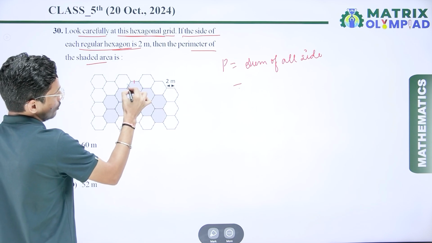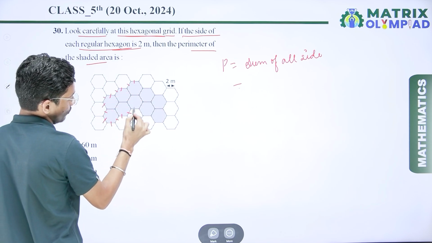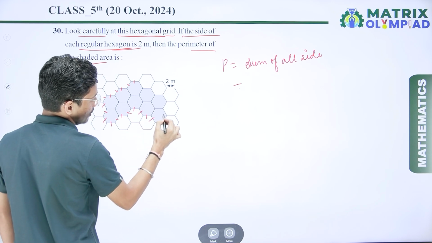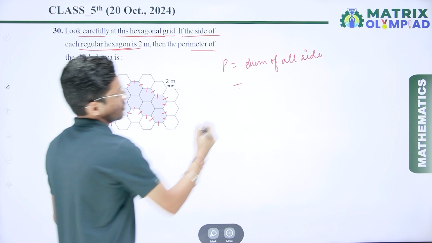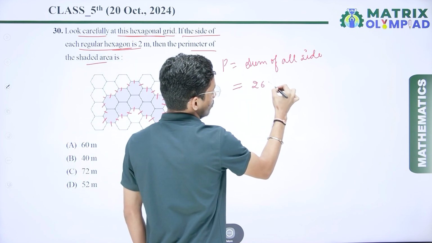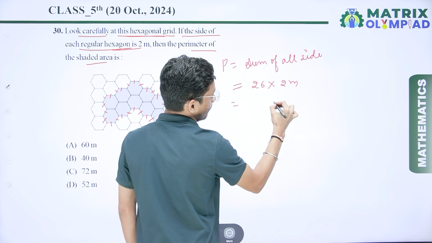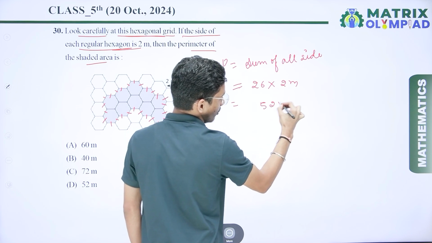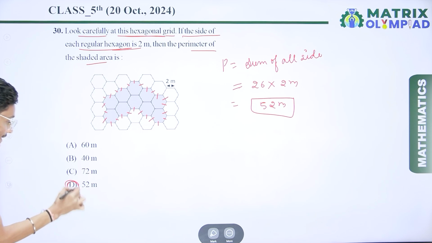So 1 2 3 4 5 6 7 8 9 10 11 12 13 14 15 16 17 18 19 20 21 22 23 24 25 and 26. So the number of sides is 26, and the length of one side is 2 meter. If I multiply this, 6 twos are 12, carry 1, 2 twos are 4, and we get 52 meter. So the perimeter of the shaded area is 52 meter. So option number D is the correct answer over here.